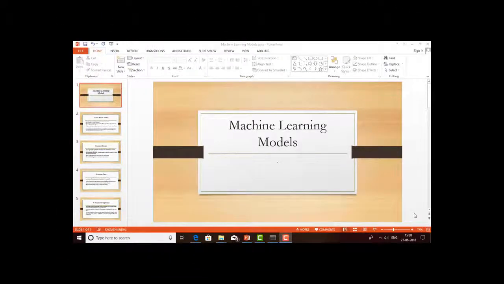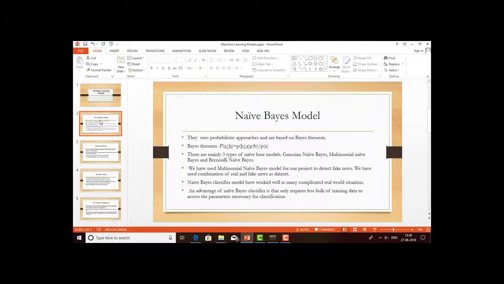I will be discussing the machine learning model part for our project, fake news detection. To begin with, let's start with the naive-Bayes classifier. It uses a probabilistic approach and is based on Bayes theorem. There are mainly three types of naive-Bayes models: Gaussian naive-Bayes, multinomial naive-Bayes, and Bernoulli naive-Bayes. We use the multinomial naive-Bayes model for our project to detect fake news, and we use a combination of real and fake news as a data set. Naive-Bayes is generally used to solve real-world situations, and the advantage of the naive-Bayes classifier is that it only requires a small amount of training data for classification purposes.